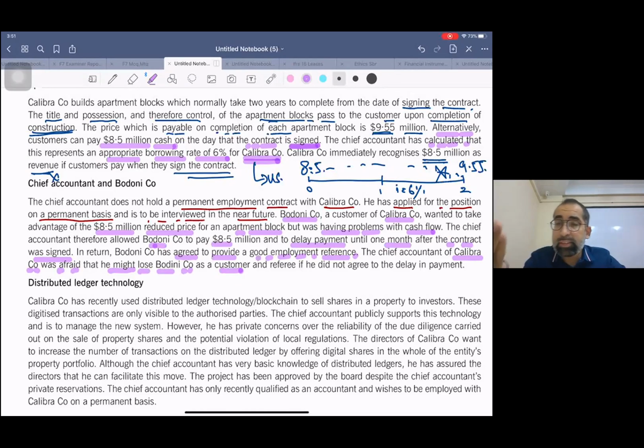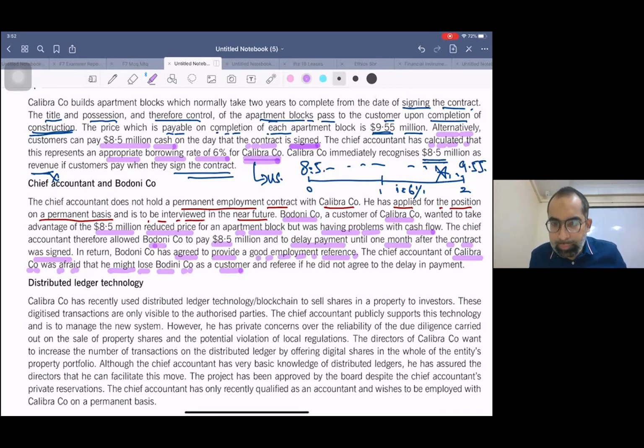So that is self interest, that is personal interest. That means his objectivity will be impaired because he is involved in a personal interest transaction. He has given a favor to that company, he has delayed the payment, and in return they are giving an employment reference, which will be useful for him to get a good employment.